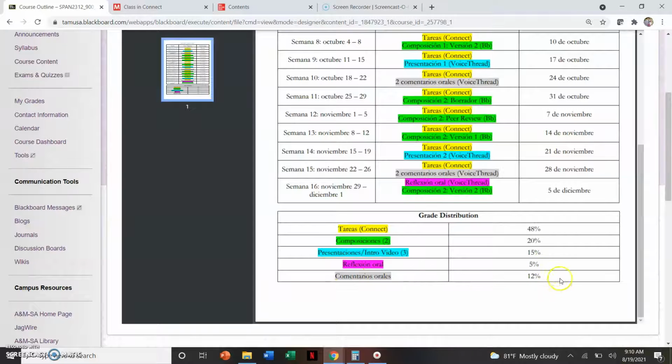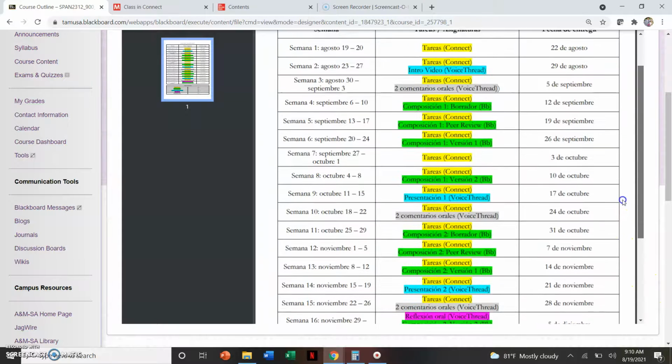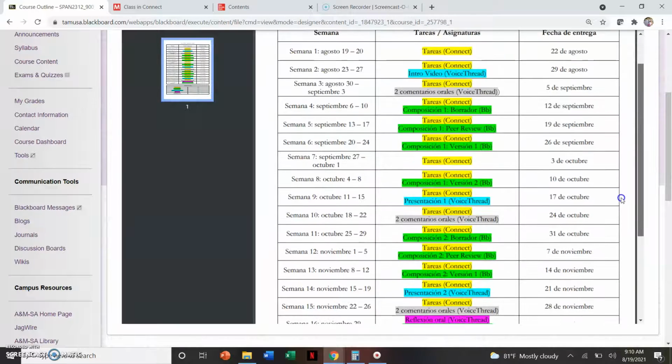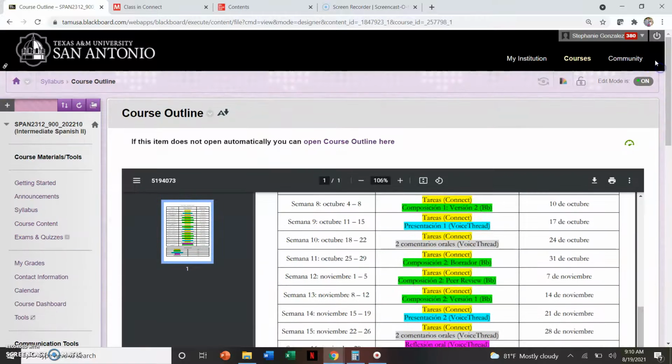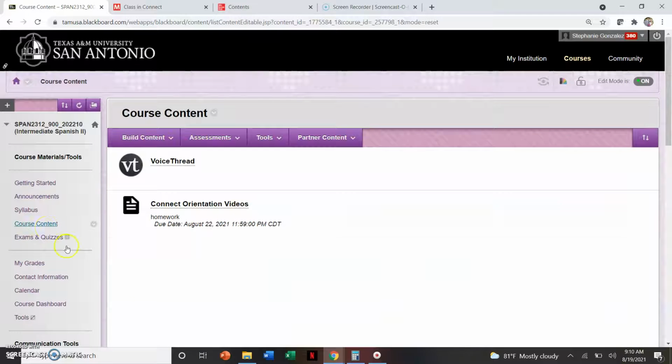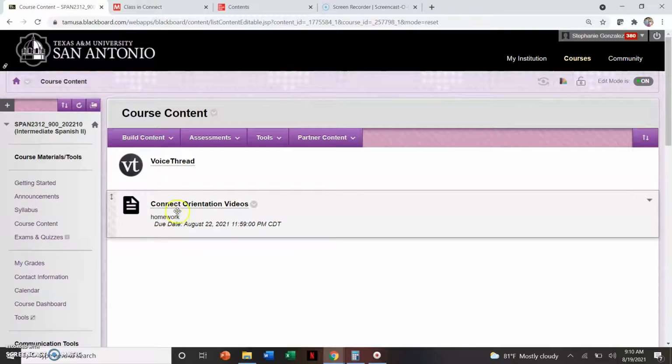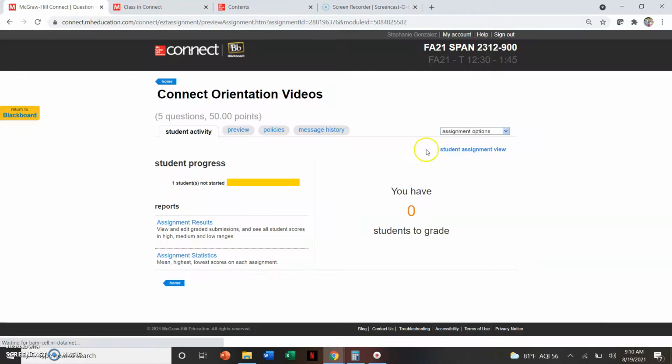And then the last thing that we will be doing, these are in the gray, are commenting on the presentations and videos that your classmates make. So that is also worth 12% of your grade. We do that 3 times, so each one is worth 2%. And if you head down to our course content page, you'll see that you can also access your homework through Connect from here at our Blackboard site. You'll just click on it and it will send you there.